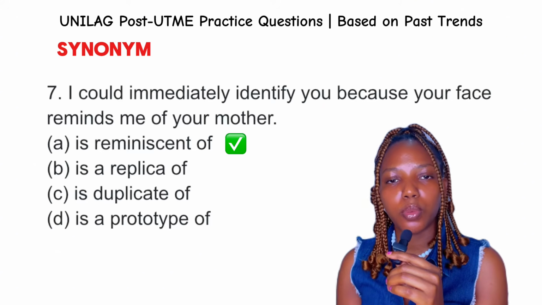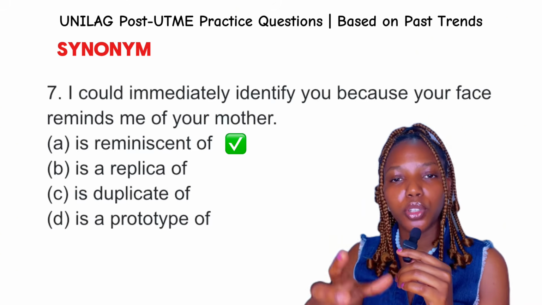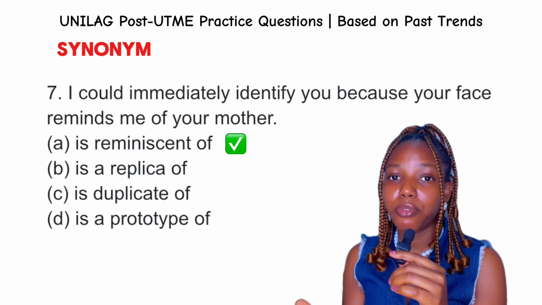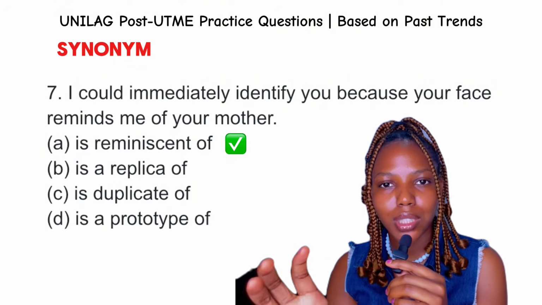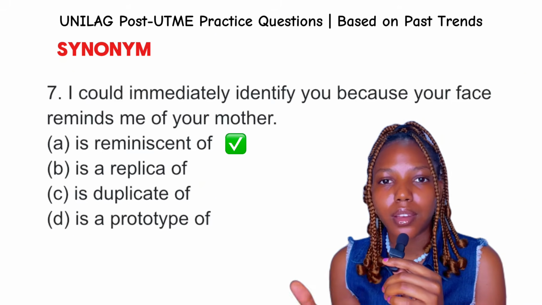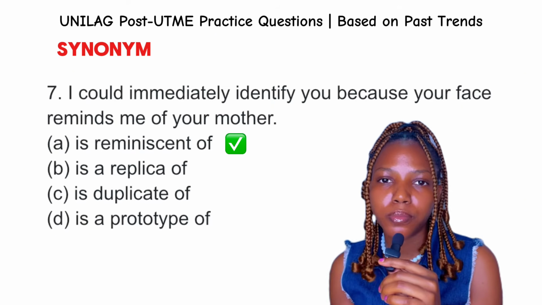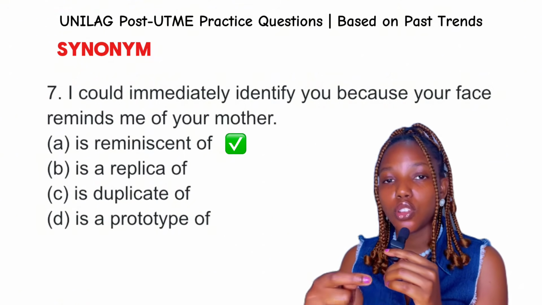Duplicate also means reproduction of something, while prototype means the first or original model from which others are made. For example, before I launch a phone, I could decide to create a simpler version that allows people to use some of the features like the camera. That simpler version is called a prototype. So the best answer to this question is reminiscent of.